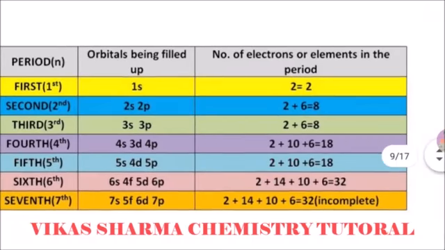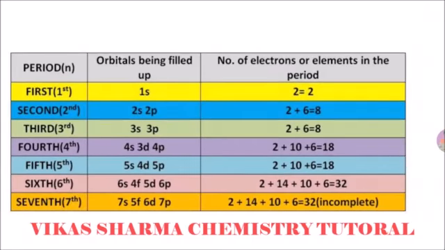So student, if you want to calculate the atomic number of other members of a group, you can easily learn this formula: 2, 8, 8, 18, 18, 32, 32. For example, lithium's atomic number is 3, and we want to calculate the next member of the alkali metals, which is sodium. So we add 3 plus 8, so the atomic number of sodium is 11. And next, the alkali metal potassium is the next member. So 11 plus 8 is equal to 19. So 19 is the atomic number of potassium.